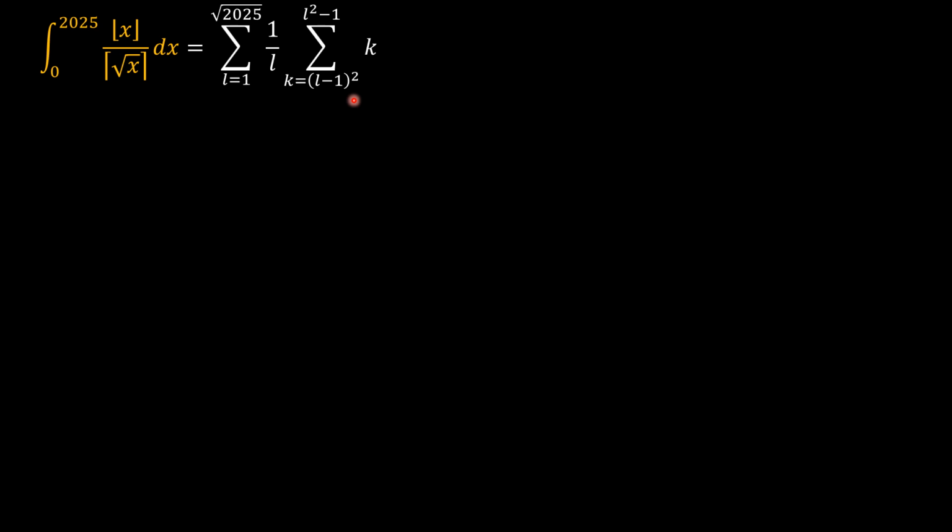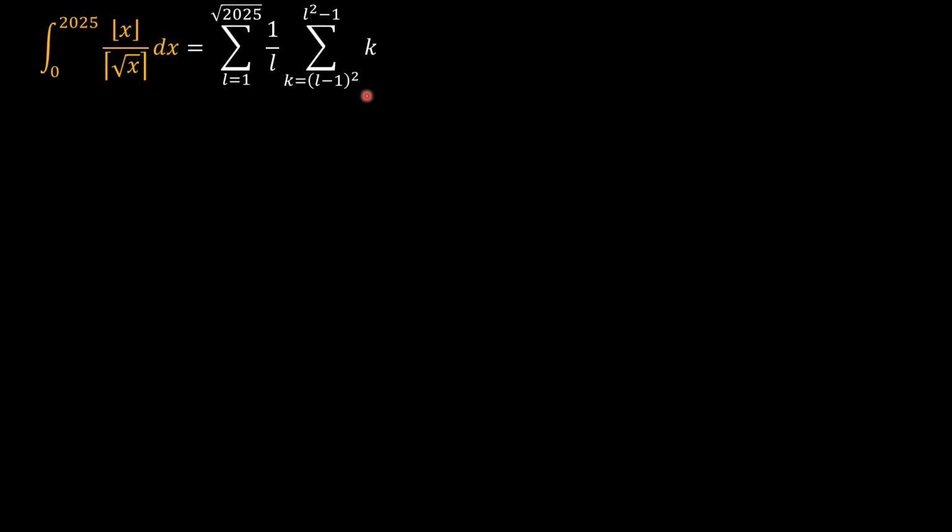The example would be when L equals 2, 1 over 2 is the denominator, and then we're summing starting from L minus 1 squared, so 2 minus 1 squared is going to be equal to 1, and then obviously 2, 3, 4, all the way up to 2 squared minus 1, which is 3, before it transitions to 4.